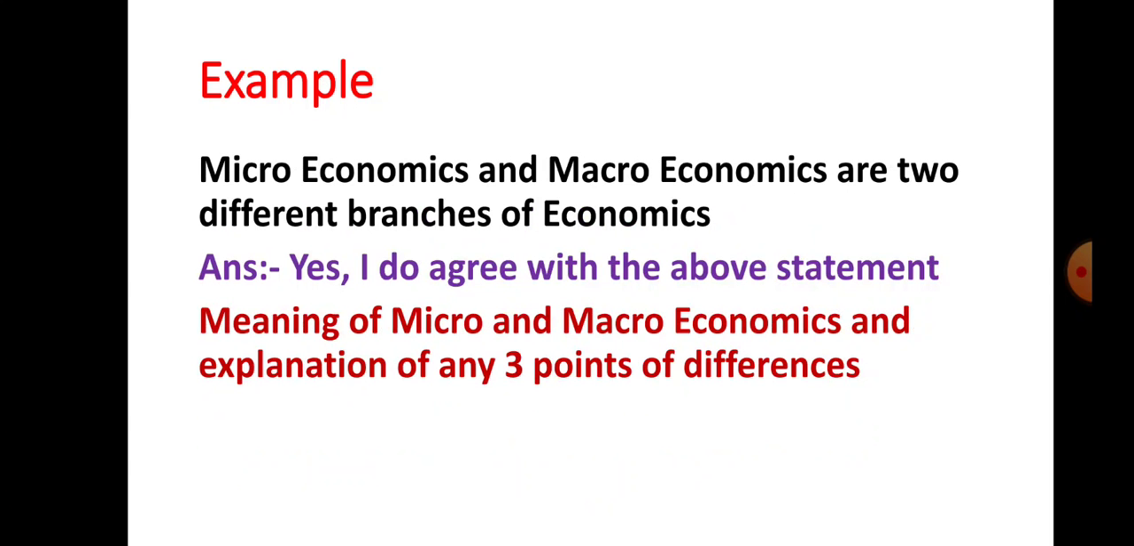Now let us see the next example. Micro and macroeconomics are 2 different branches of economics. What is your answer here? Yes, I do agree with the above statement. Immediately you will get 1 mark here. Now for 3 marks, how to write down the answer: the meaning of micro and macroeconomics, that you have to mention first, and after that you have to explain any 3 points of differences. Then only you will get your 4 out of 4.